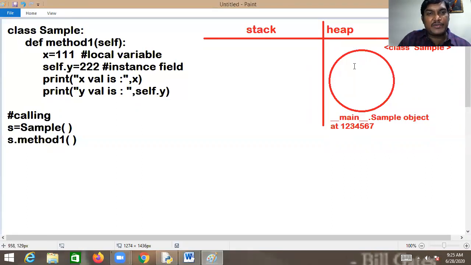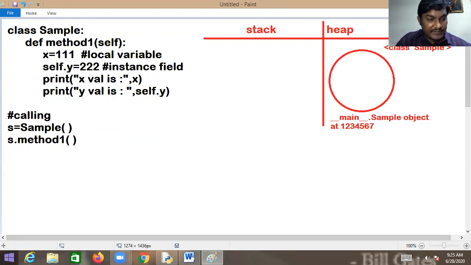An object of the class is created. Whenever the constructor is called, automatically an object of the class is going to be instantiated. Where? In the heap, number one. Number two, for every object, the Python virtual machine will provide a unique identity, called the hash code.